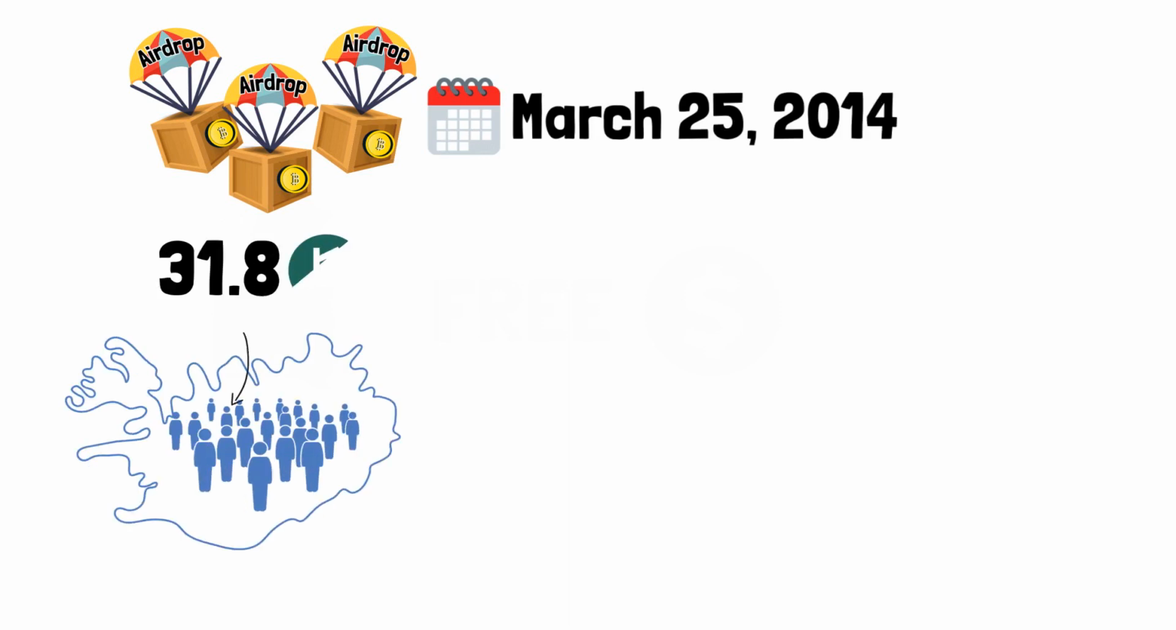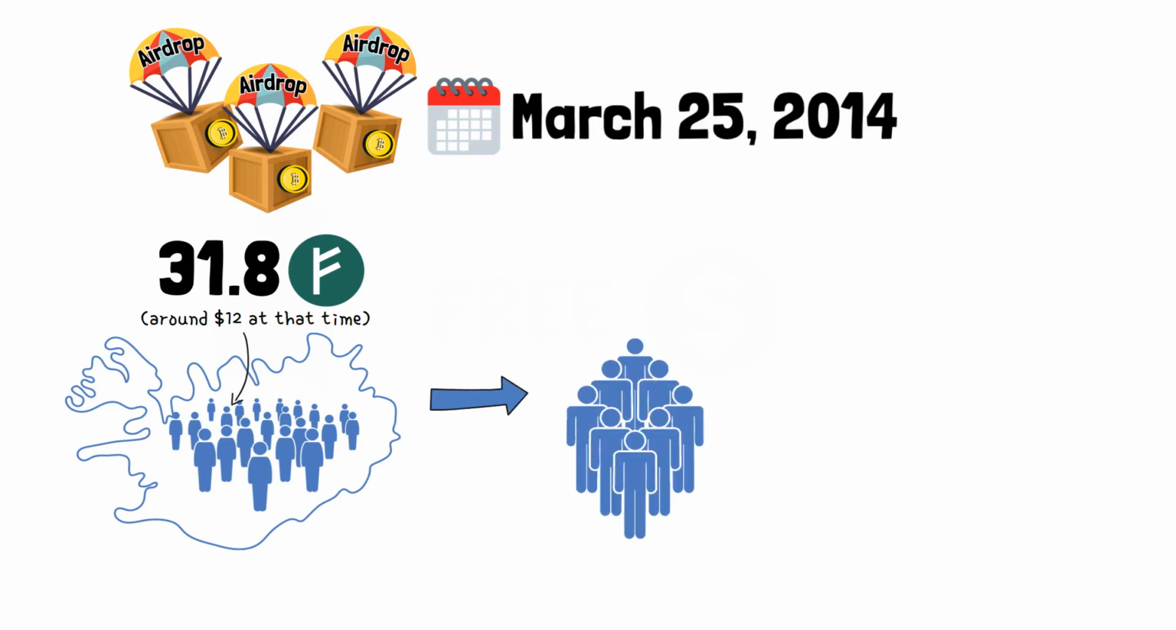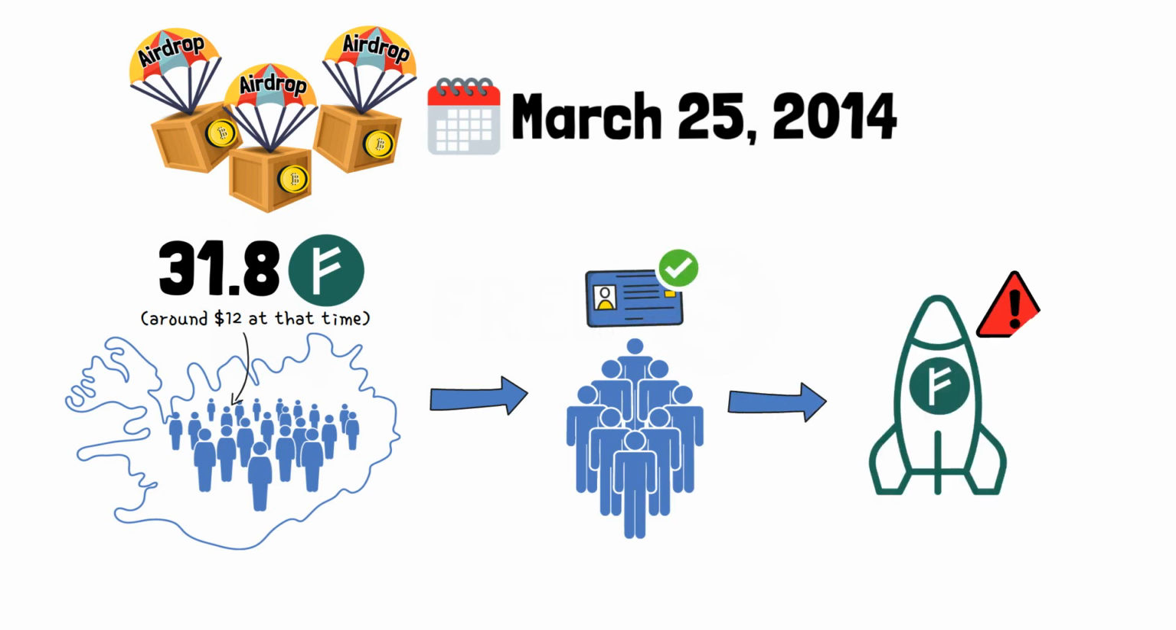The airdrop took place on March 25th, 2014. Every citizen of Iceland was eligible to receive 31.8 Aurora coins, around $12 at that time. In order to claim the airdrop, people had to submit their identification number. That's it. Yet, it was too much for the project to take off.